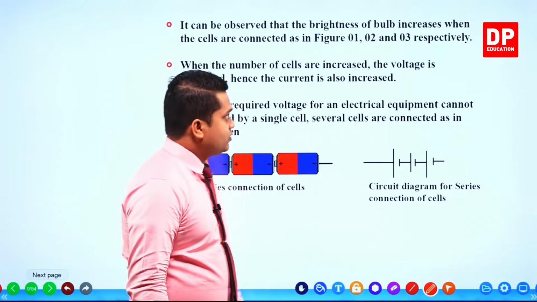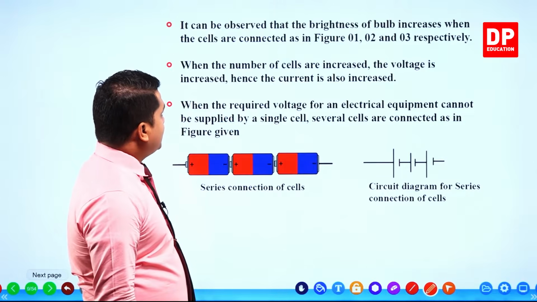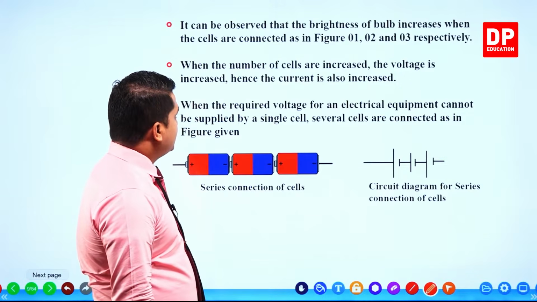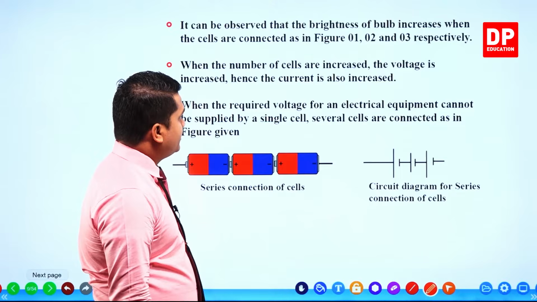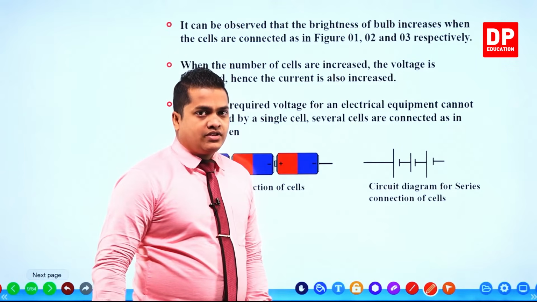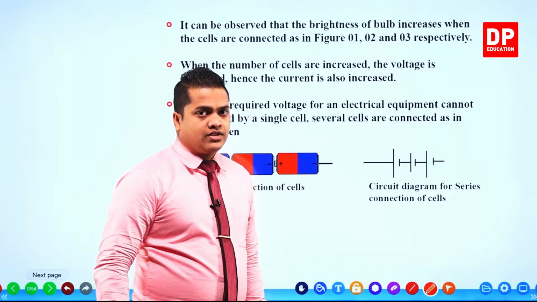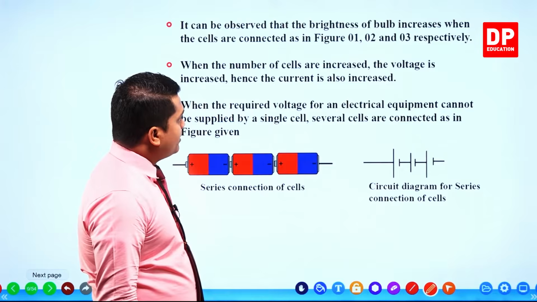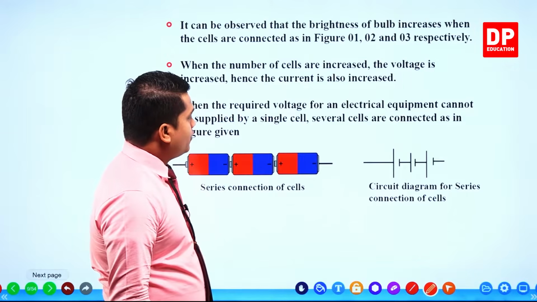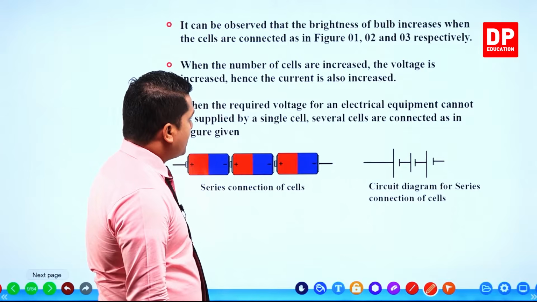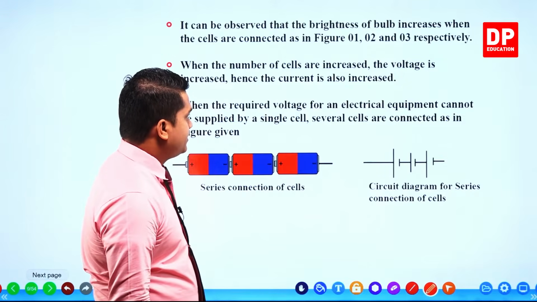So the explanation is once again given. It can be observed that the brightness of the bulb increases when the cells are connected as in figure 1, 2 and 3 respectively. So you can already write these things down, using the readings as well. Then when the number of cells is increased, the voltage increased, hence the current is also increased.